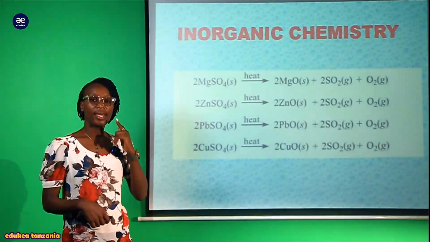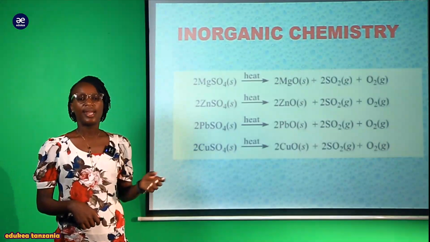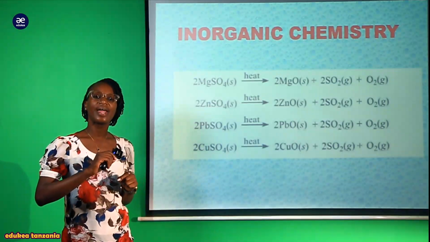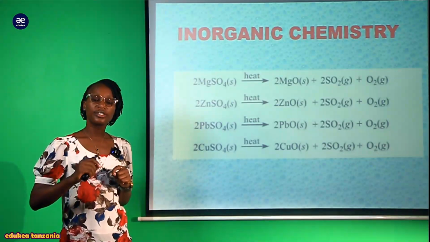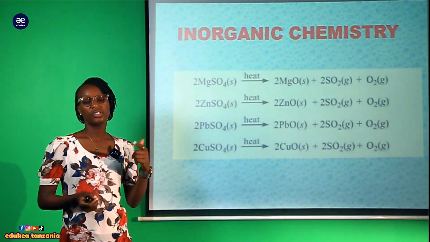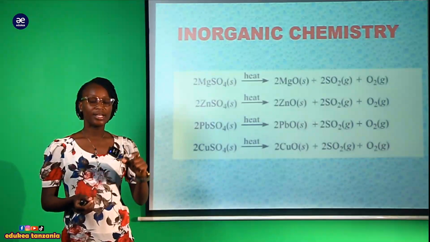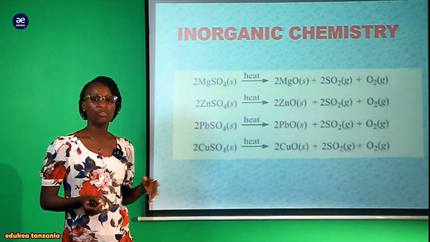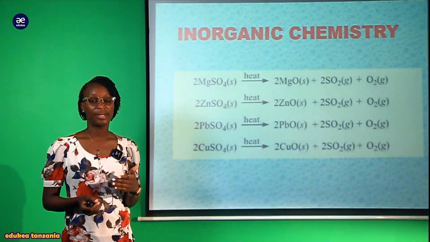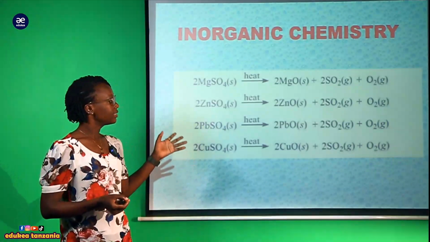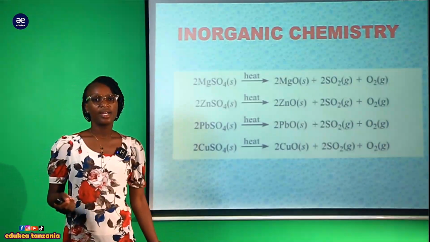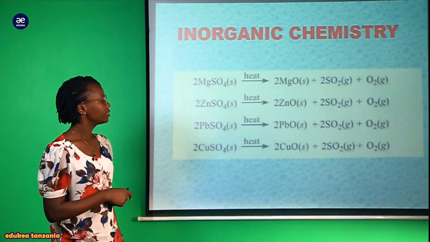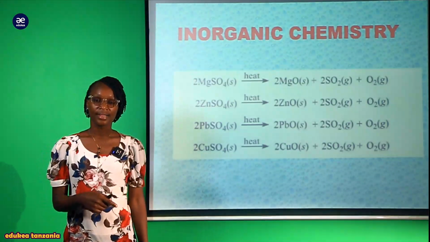Here it is a bit different from the sulfate of calcium. And when we go back to the sulfate of sodium and potassium, they do not decompose at all, because they are the most reactive. But when we come to calcium, there are some particularities, but they are removed under the temperature condition, and we get the calcium oxide. But all the others that remain are very easy, they are ready to react and decompose on heating, and therefore we are going to prepare the metal oxide.